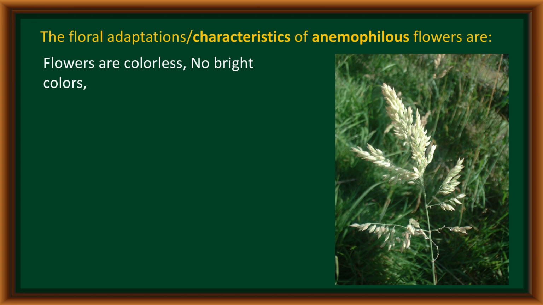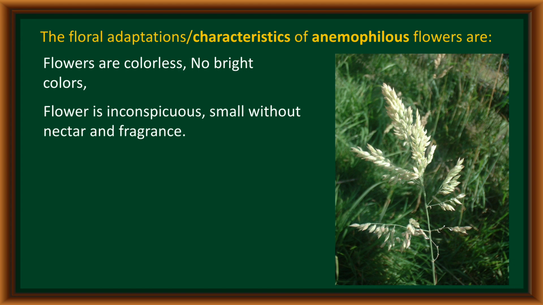Generally, the flowers which perform pollination by air are colorless and non-bright in color. These are non-attractive in nature. These flowers are generally very small in size, that is inconspicuous, and the flowers are without nectar and fragrance.